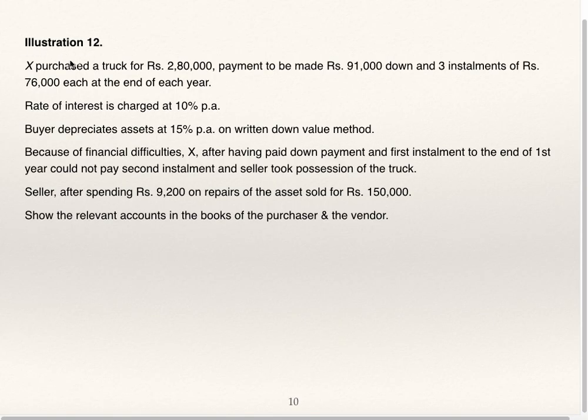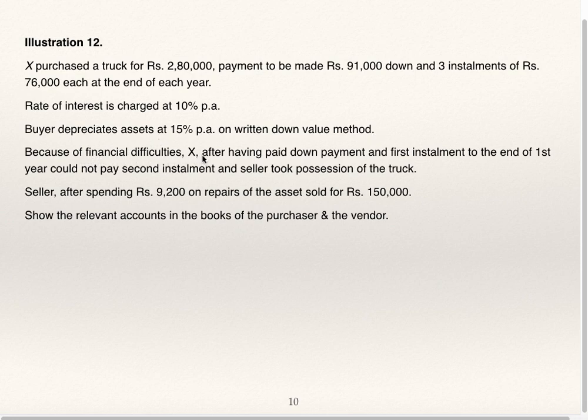Now we'll go to illustration 12. X purchased a truck for rupees 2,80,000. Payment to be made: 91,000 down and 3 installments of 76,000 each at the end of each year. Value of each installment is 76,000, 91,000 is down payment. Rate of interest is 10% per annum. Buyer depreciates the asset at 15% per annum on written down value method.